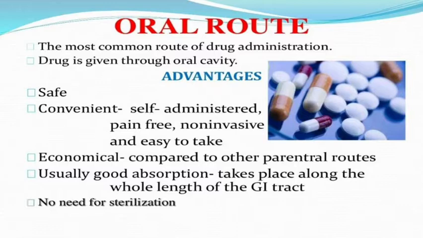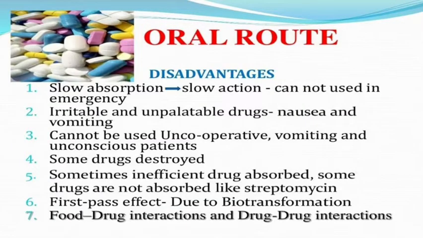Now the disadvantages of the oral route. Absorption is slow, so it shows slow action. It cannot be used in emergency conditions. Irritant or unpalatable drugs cause nausea and vomiting, and it cannot be used in uncooperative, vomiting and unconscious patients. Some drugs are destroyed, sometimes drug absorption is inefficient, and some drugs are not absorbed, like streptomycin. The first pass effect will be shown. Food-drug interactions and drug interactions are also seen in the oral route.